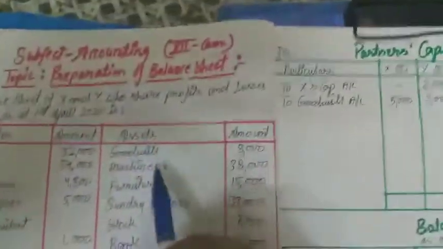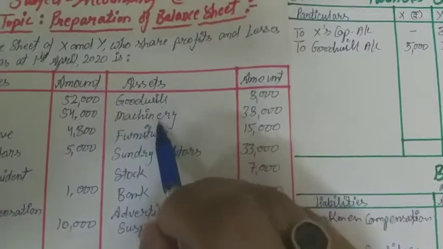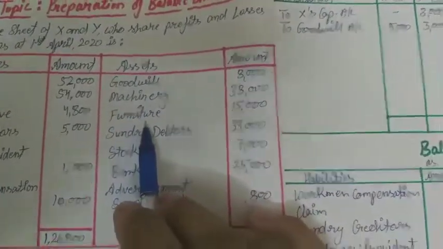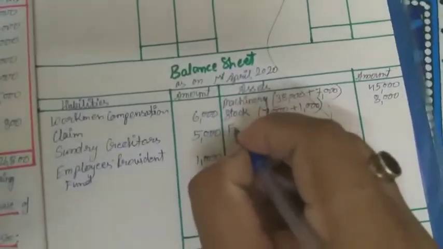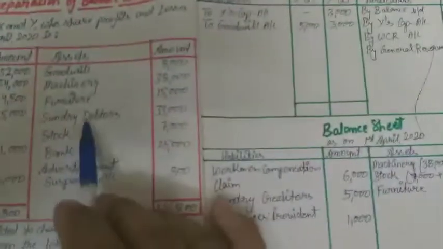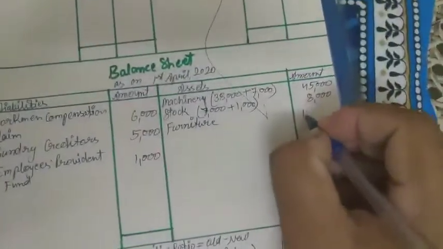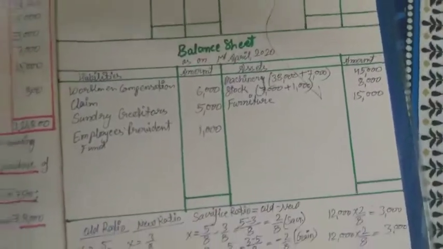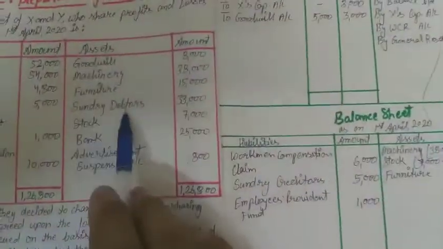Now on the asset side, goodwill we already distributed, and the machinery adjustment was there and we have done it. Next one is furniture. The value of furniture is 15,000. This value will come as it is because no change is there. Next one is sundry debtors, no adjustment.